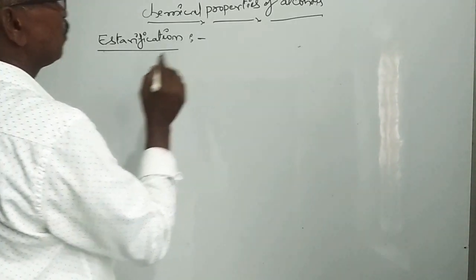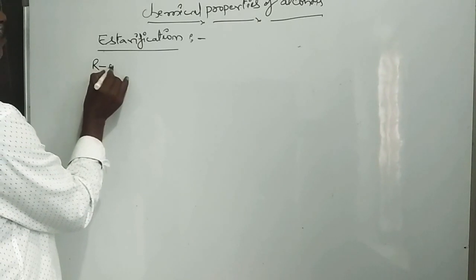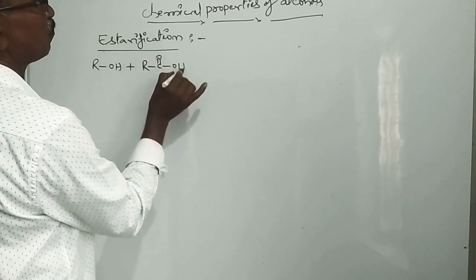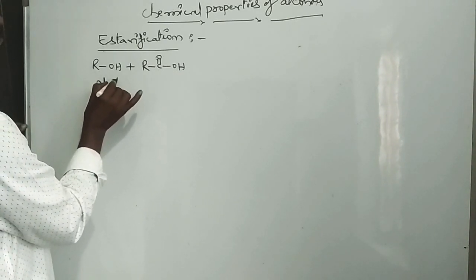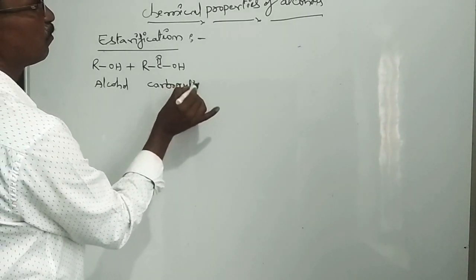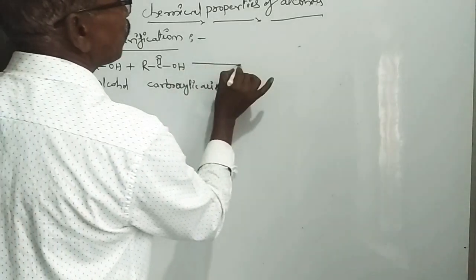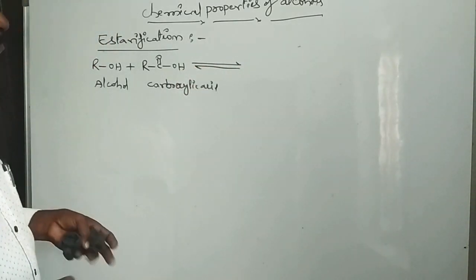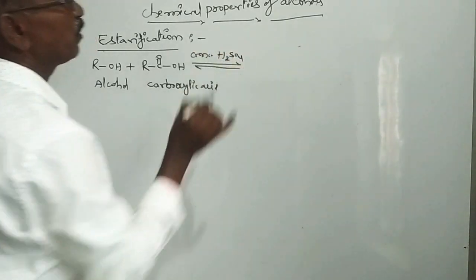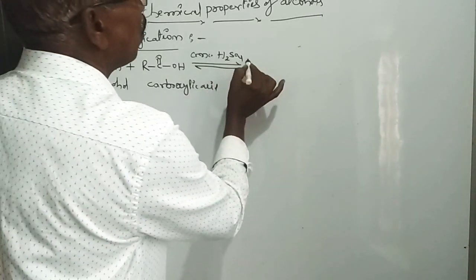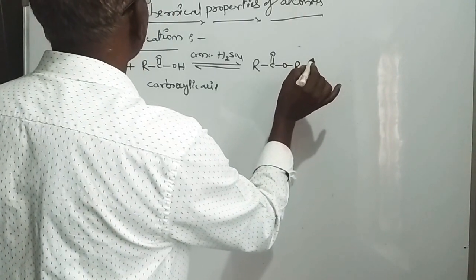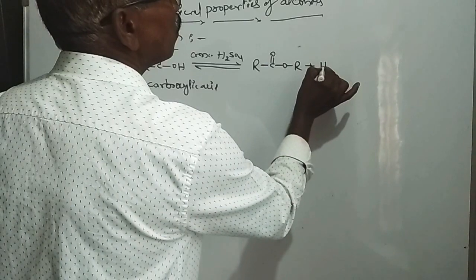Alcohols react with carboxylic acids. If you take any alcohol, R-OH, and react it with a carboxylic acid, R-C double bond O-OH, in presence of concentrated sulfuric acid, H2SO4, it forms an ester compound, that is R-C double bond O-OR, plus another water molecule, H2O.